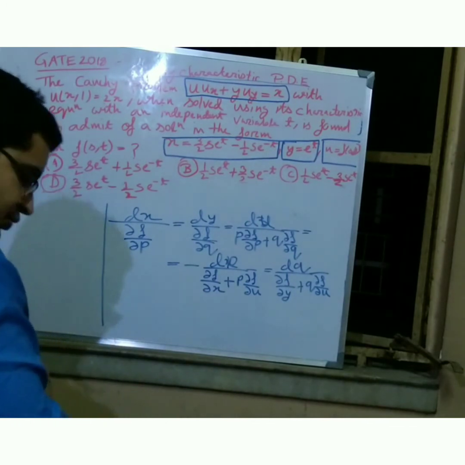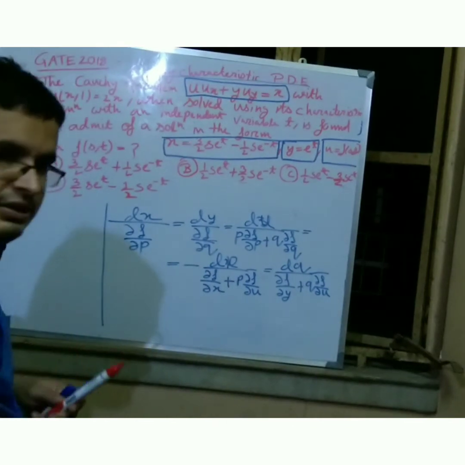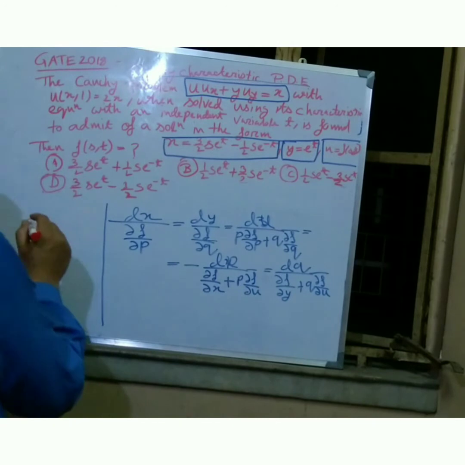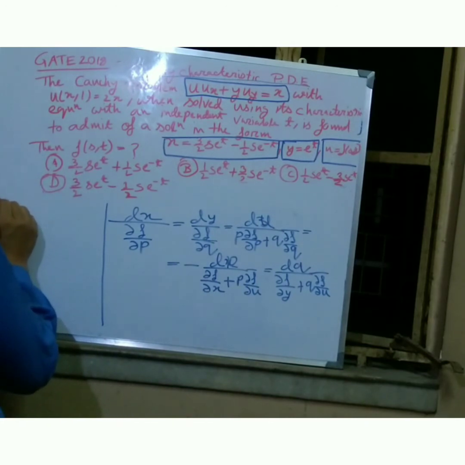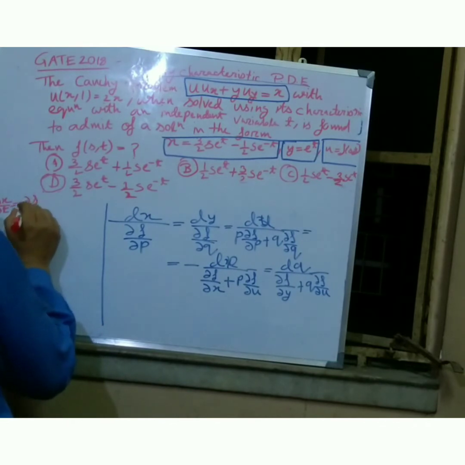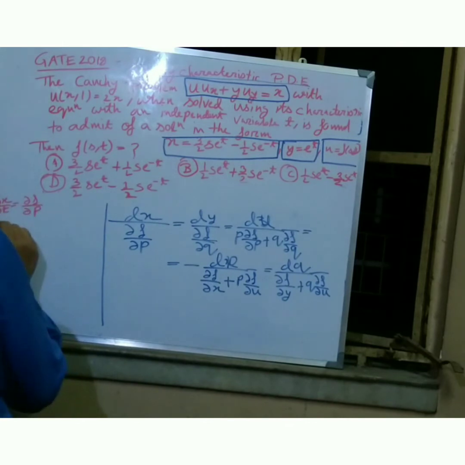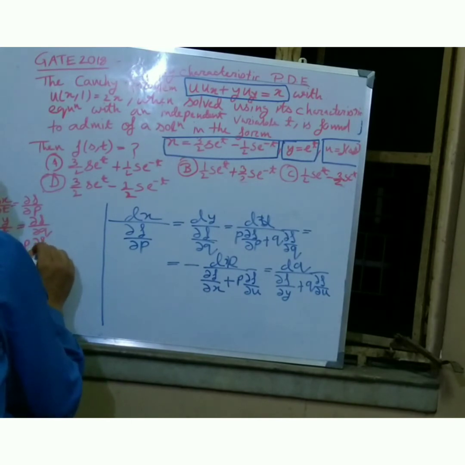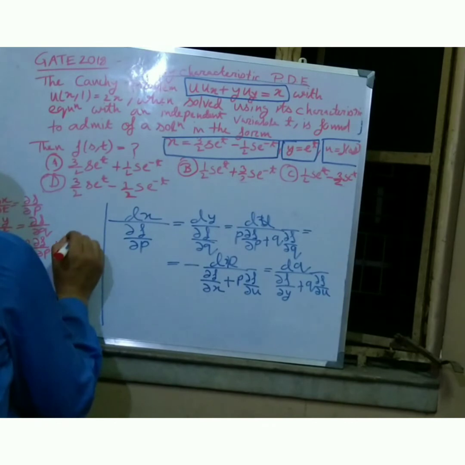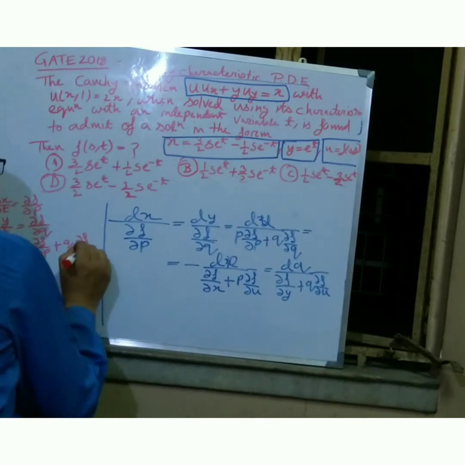Charpit characteristic equations. Charpit characteristic equation is, see that dx by dt, del x by del t equals to del f by del p, and del y by del t equals to del f by del q, and del u by del t equals to p into del f by del p plus q into del f by del q.